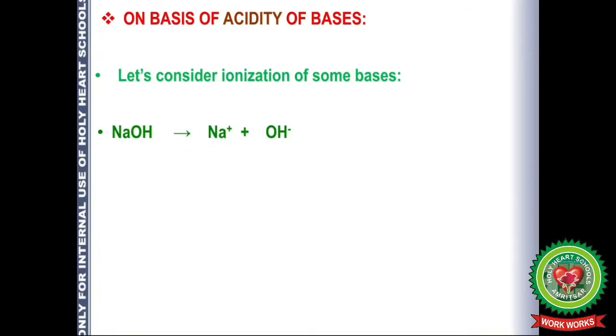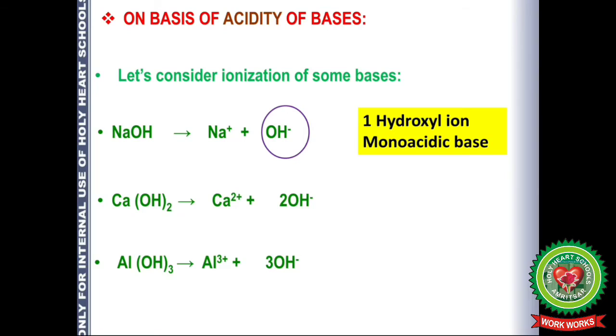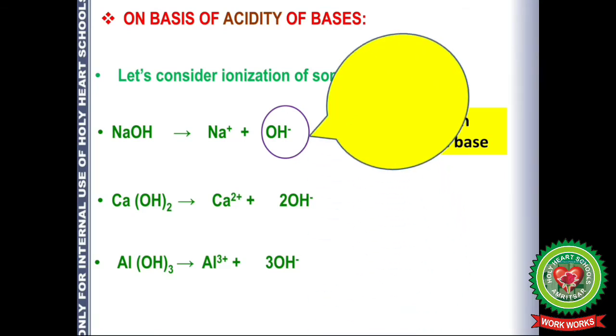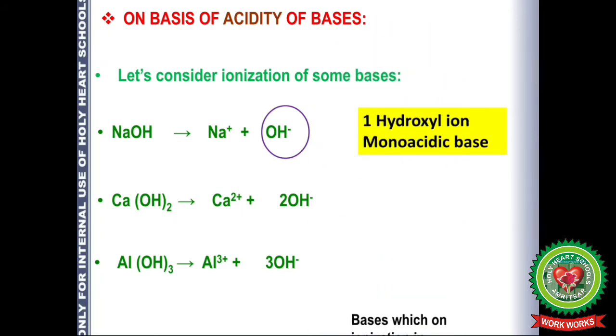First one is sodium hydroxide. Calcium hydroxide is the second one. And the third one is aluminium hydroxide. And they are ionizing in the presence of water. So in the first case, sodium hydroxide, when dissolved in water, will form two types of ions, that is sodium ion and hydroxyl ion. But it consists of only one hydroxyl ion, so it is termed as monoacidic base. So how will we define monoacidic base? Bases which on ionization in water produce one hydroxyl ion per molecule of a base are known as monoacidic bases.